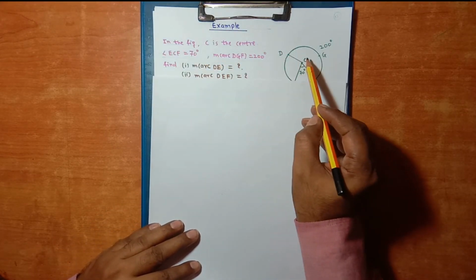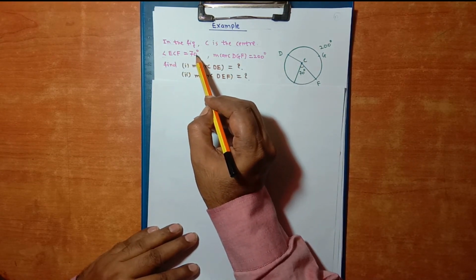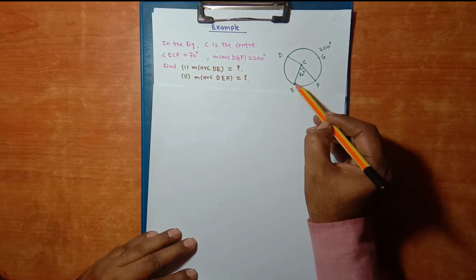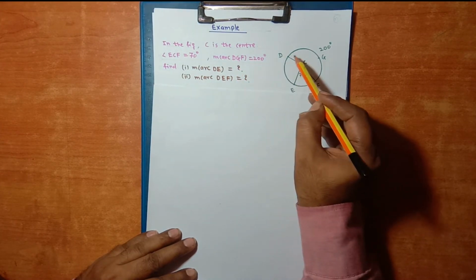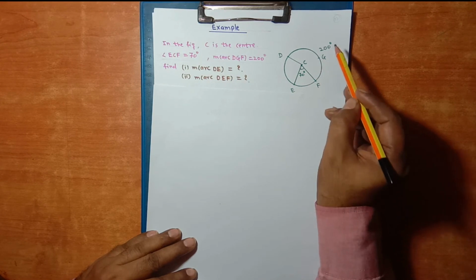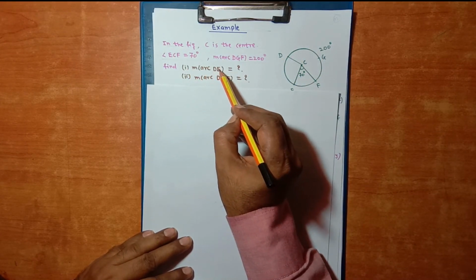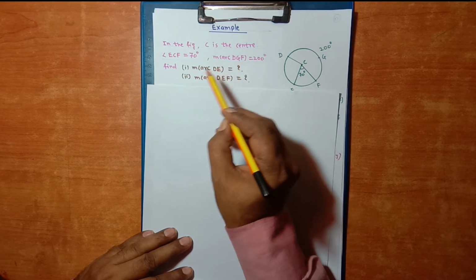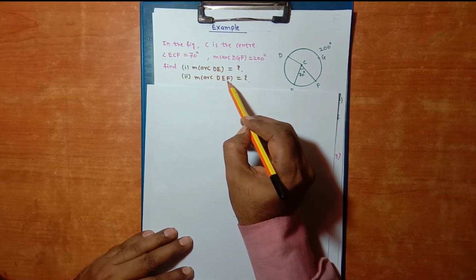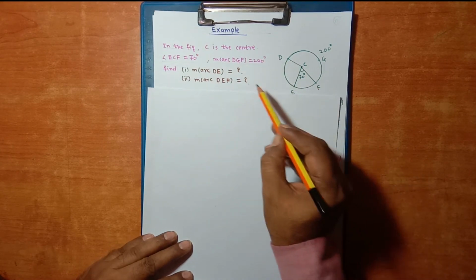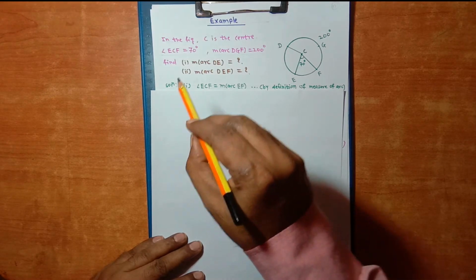In the figure, C is the center. Measure of angle ECF is 70. Measure of arc DGF is 200. In first sub question, we have to find out measure of arc DE is equal to how much, and in second sub question we have to find out measure of arc DEF is equal to how much. Let us go for first sub question.